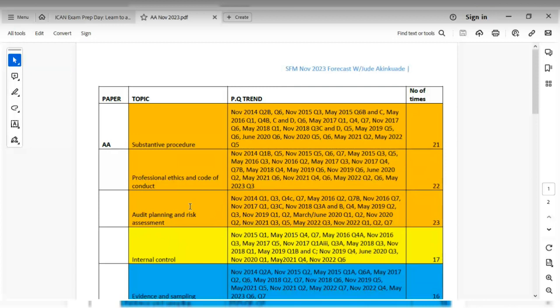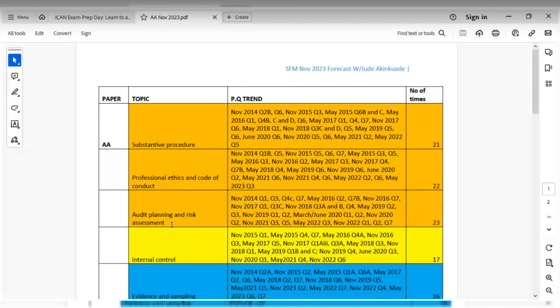So here is the approach that I would suggest. I would suggest that you solve your past questions and you revise or even study going forward based on what I've been showing you. So for example, you want to take audit planning and risk assessment, solve your past questions on a topic by topic basis. Yeah, that's the way forward.